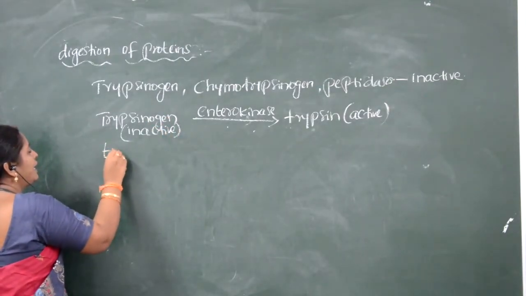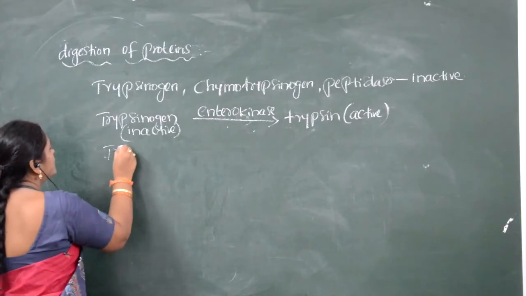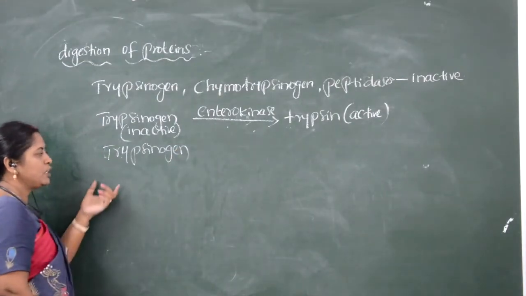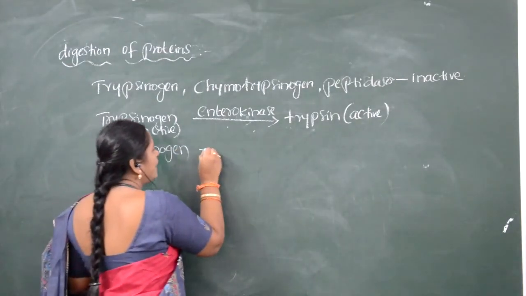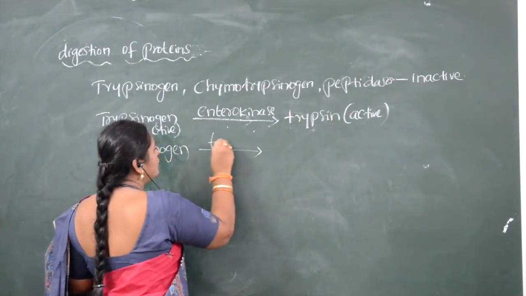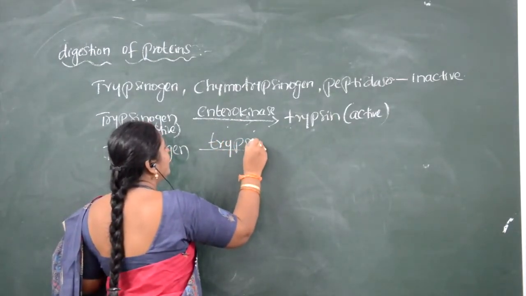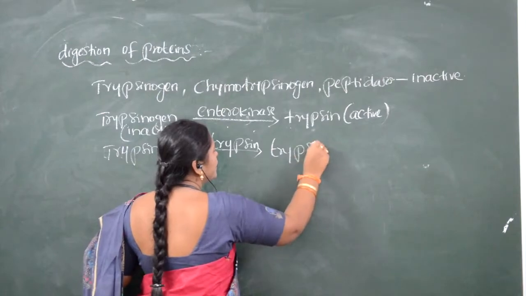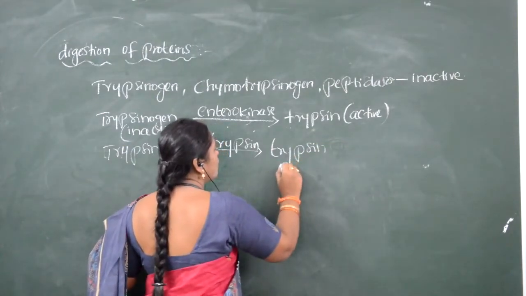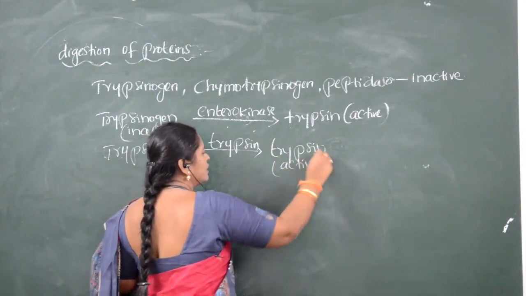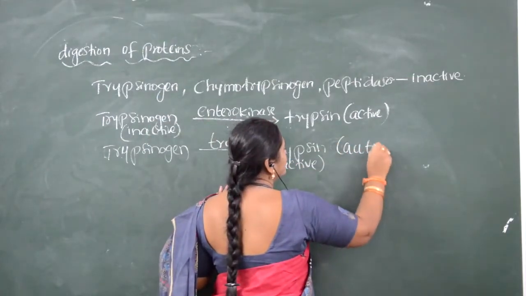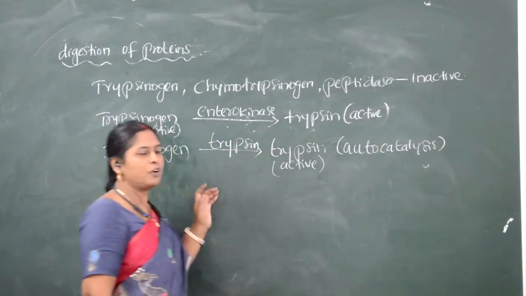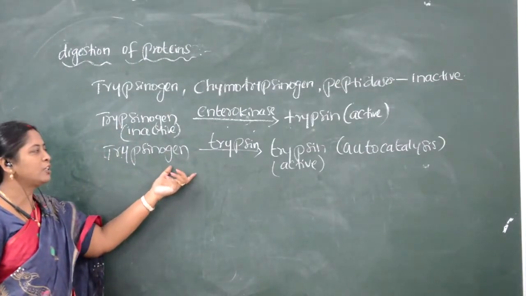Now, the remaining trypsinogen is an inactive or active form, children? Trypsinogen is an inactive form. So the remaining trypsinogen is converted to active form, trypsin, by trypsin. So that is called autocatalysis. Autocatalysis can convert the remaining inactive form of enzymes into active form of enzymes.